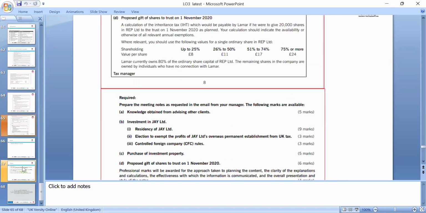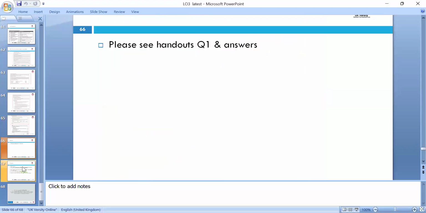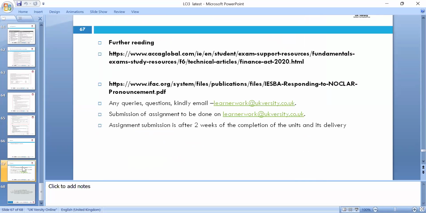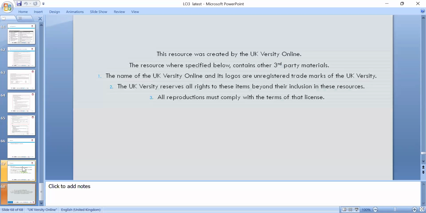We can pick some examples from F6, which is ACCA, and we included the links there, and further links are available in the books I already shared with you during lesson one. Any questions, please?